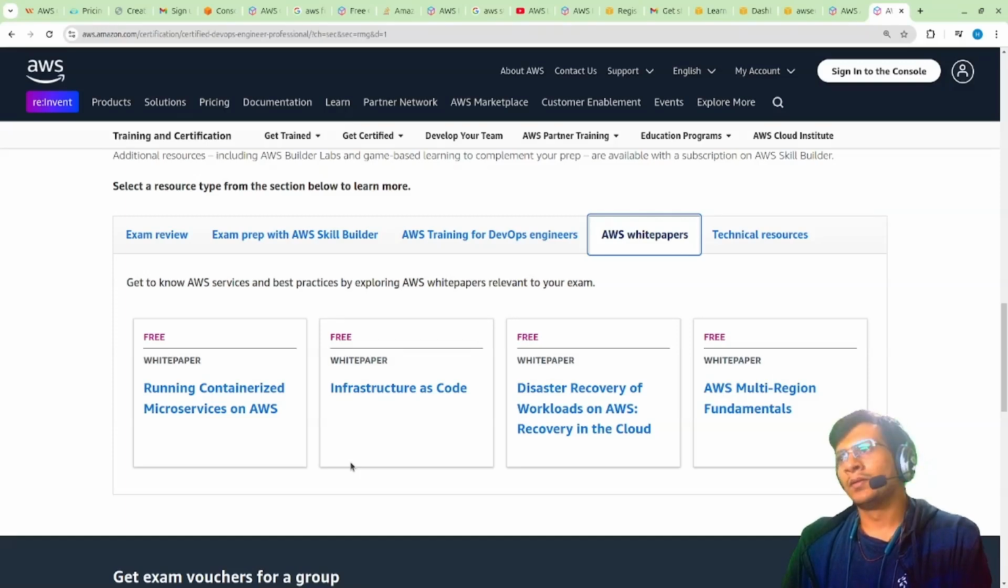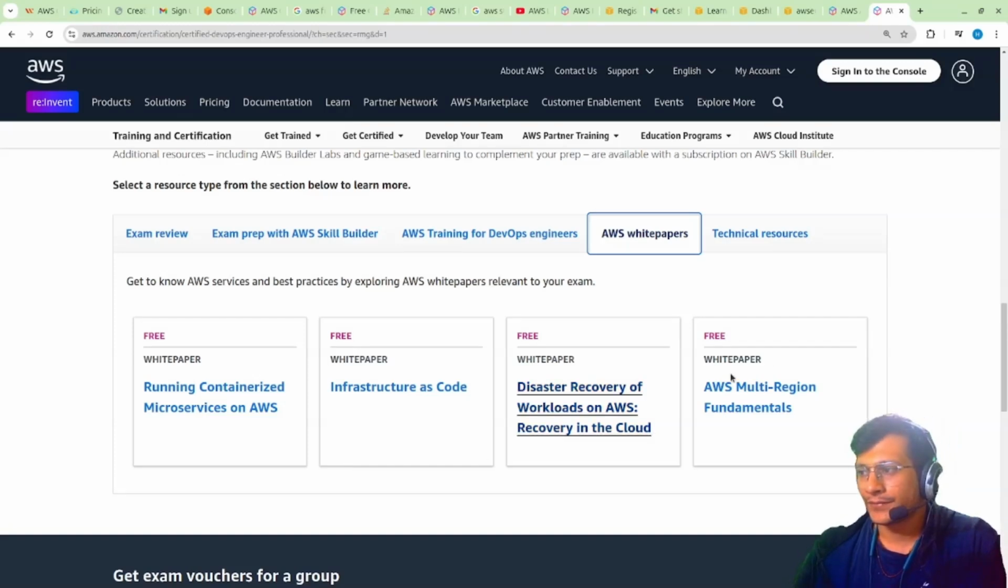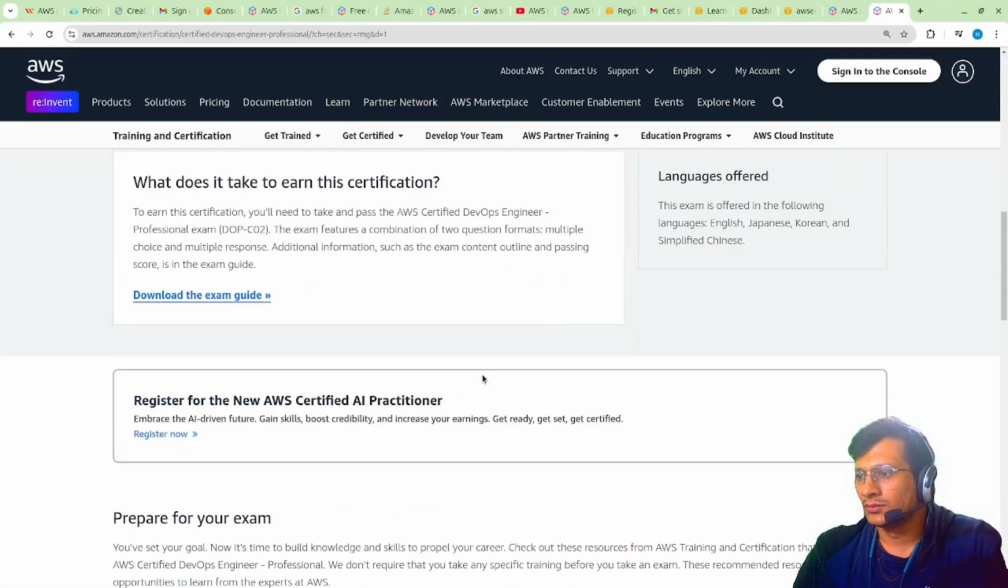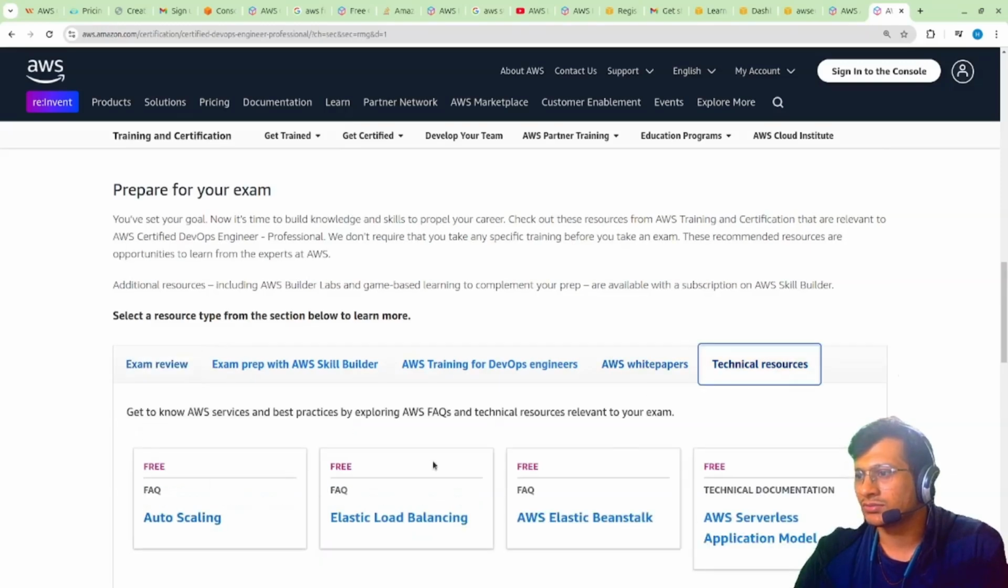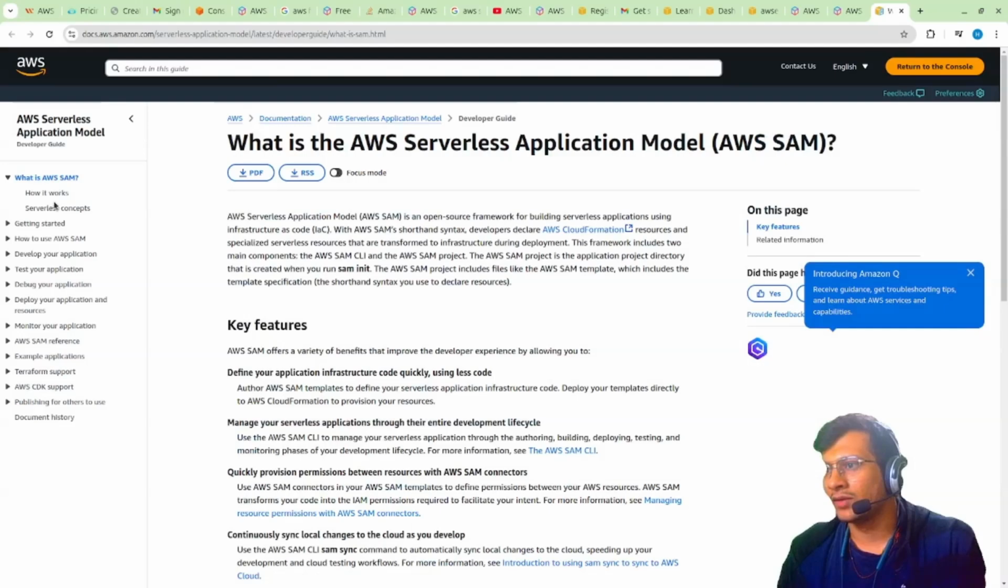We have a lot of tools at our disposal. Experience only teaches you how to use those tools at an optimal rate. So, multi-region fundamentals. There are a lot of things that you could learn for free. Download your exam guide, technical resources. See, everything is free over here. Serverless application model, if I have to go for that, it is just documentation, and you can see how it works.